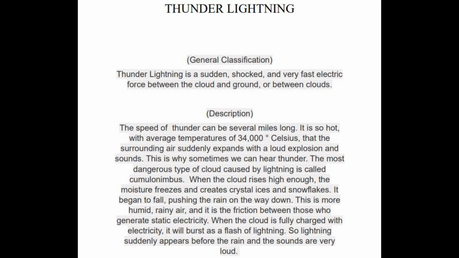Explanation: the sentence is written in the passive voice as the subject, the surrounding air, is not performing the action, but rather is having the action done to it. Expansion to thunder.